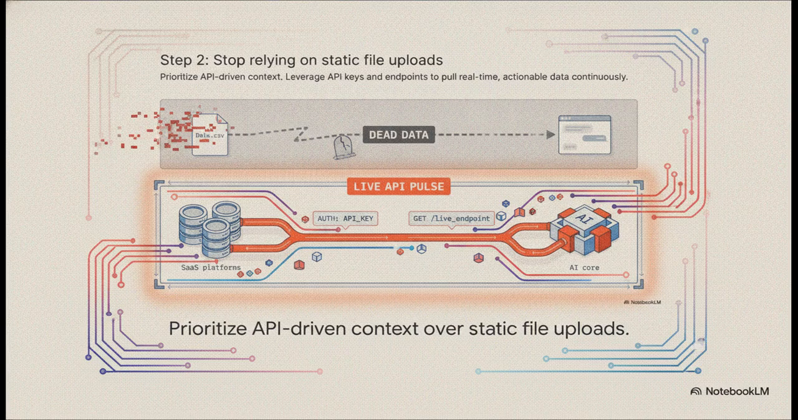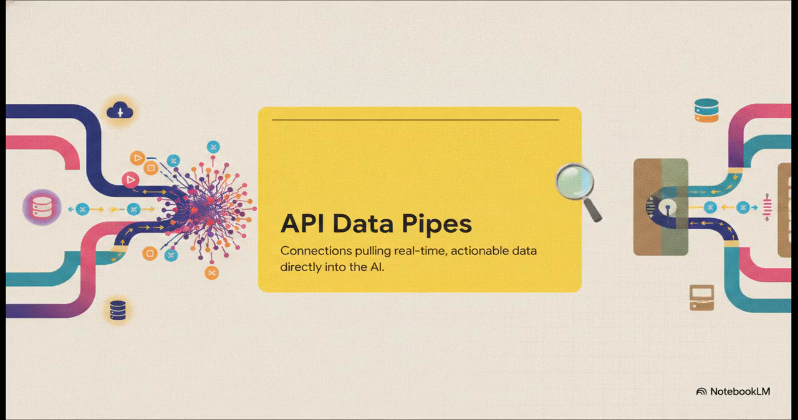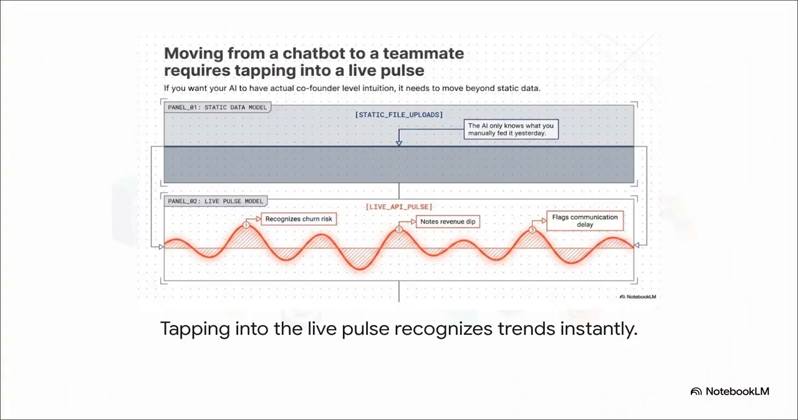making it completely impossible for the system to be genuinely proactive. The cure to this dead data problem is prioritizing API data pipes. Think of these as a permanent, open nervous system for your business. They totally replace those static, manual uploads with a continuous, flowing stream of real-time insights pulled directly from your SaaS platforms right into the AI core. This is true API-driven context. Because this data is continuously flowing, the AI stops acting like a simple calculator and starts acting like a watchtower. Your business actually becomes a living organism to the AI.